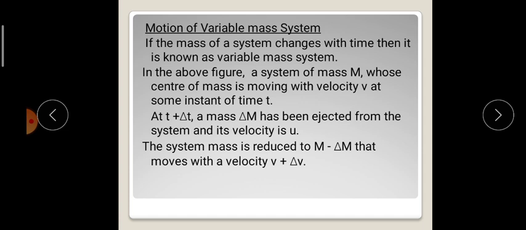When we consider a system where the mass is decreasing, then it can be described as a system of mass m whose center of mass is moving with velocity v at some instant of time t. After a small interval of delta t, at t plus delta t, a mass delta m has been ejected from the system and its velocity is u. The system mass is reduced to m minus delta m, thus moving with a velocity v plus delta v.